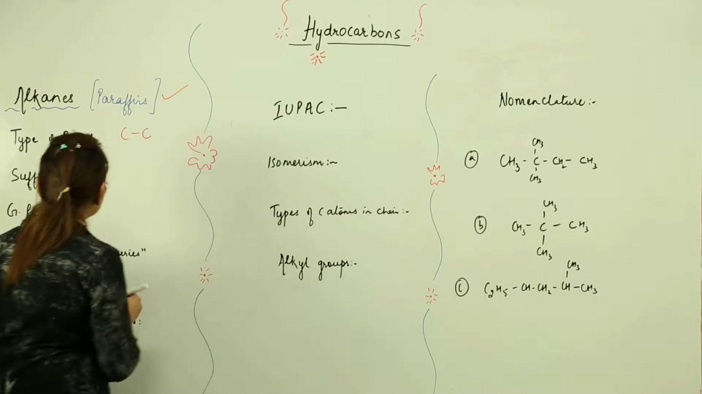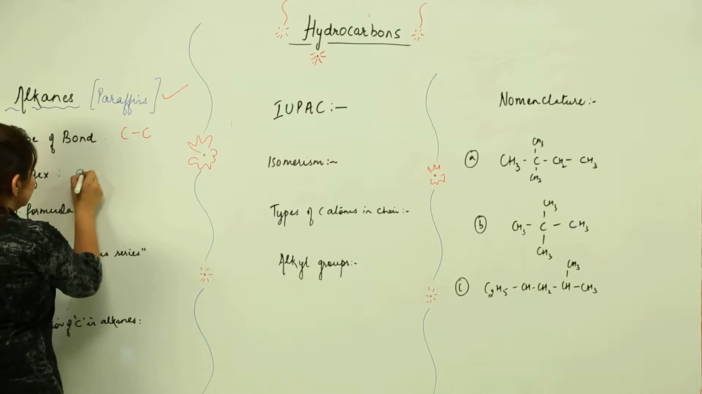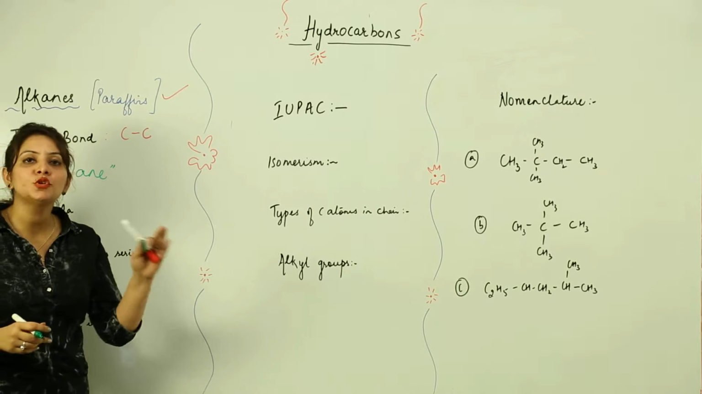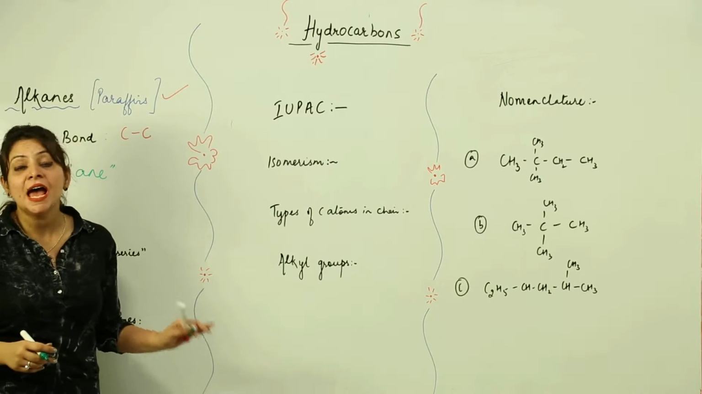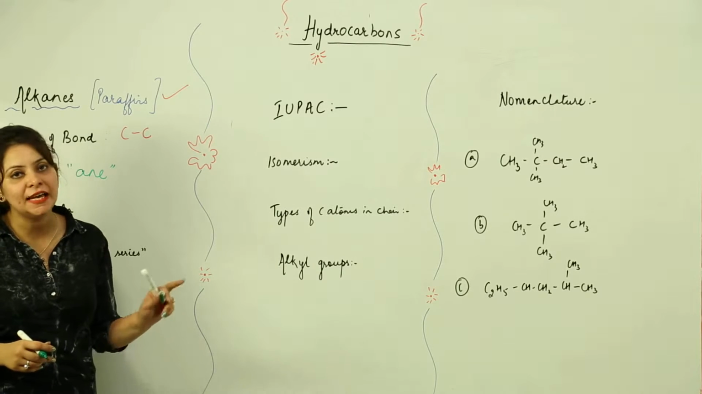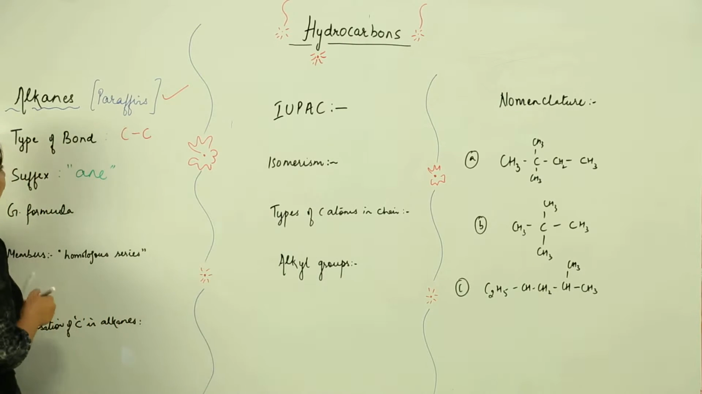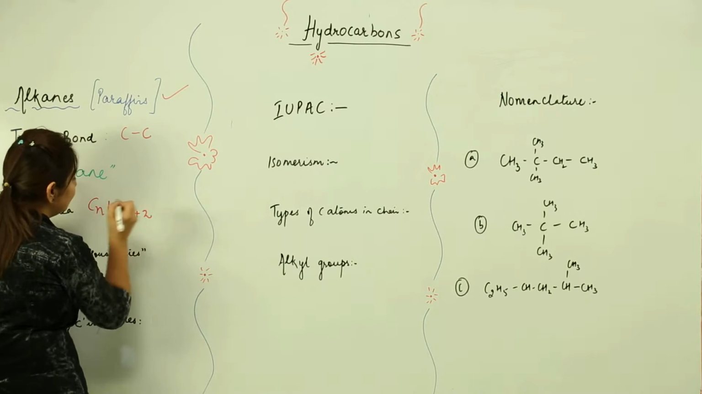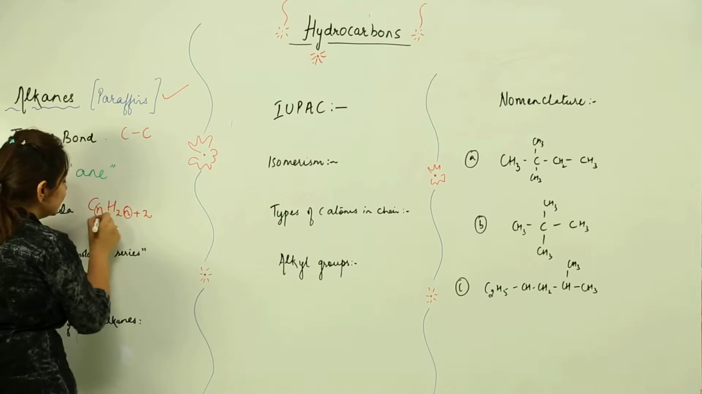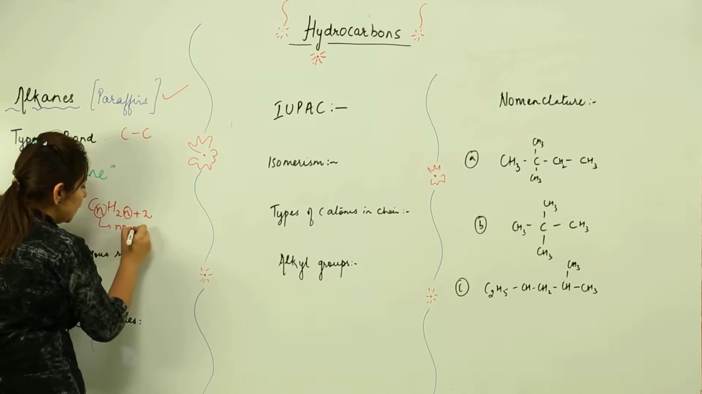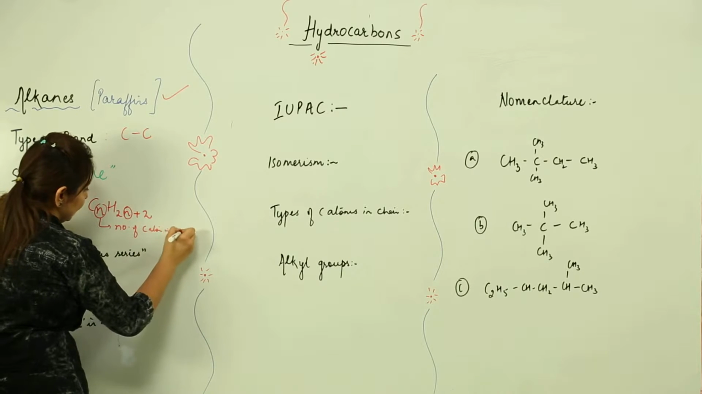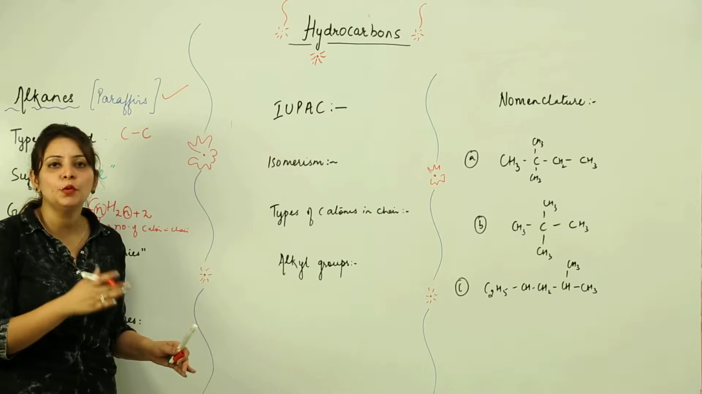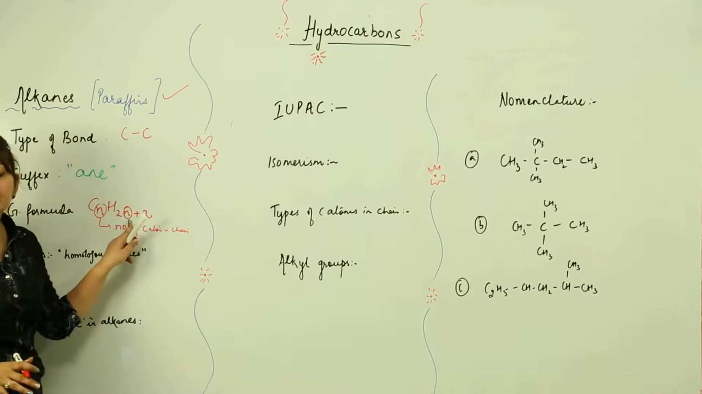Now what is the suffix used? The suffix used to denote alkanes is -ane. As you can see, methane, ethane, propane, butane, pentane, hexane are all alkanes, and all of them end with the suffix -ane. Now the general formula: all the alkanes obey the formula CnH2n+2, where n refers to the number of carbon atoms in the chain. Methane, ethane, propane all obey this formula.